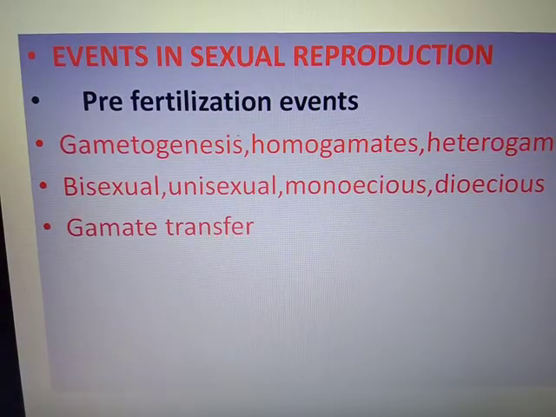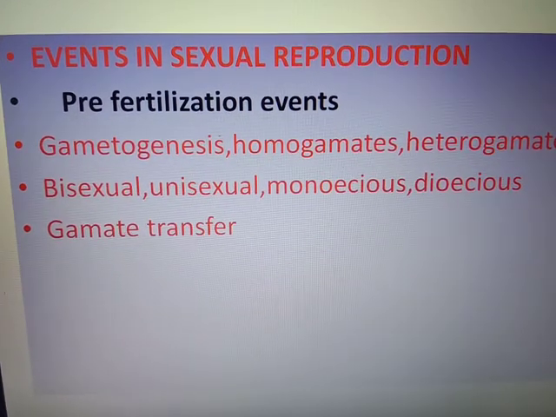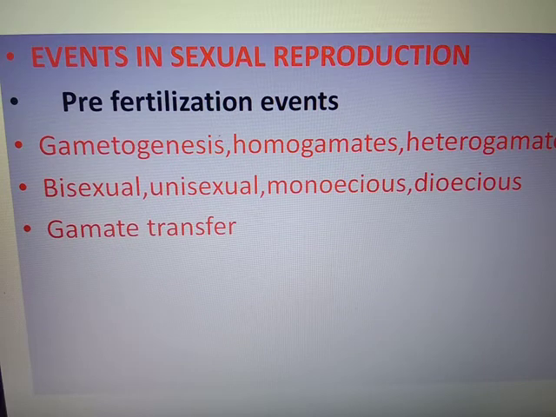Then we discussed fertilization. Before fertilization, many changes take place in the body, known as pre-fertilization events. Pre-fertilization events include gametogenesis and homogametes. Formation of gametes is gametogenesis. The gametes are either homogametes or heterogametes. Homogametes means all the gametes produced are similar in shape and structure, and if they are different, they are known as heterogametes. Then bisexual, unisexual, monoecious, dioecious. Then comes gamete transfer.